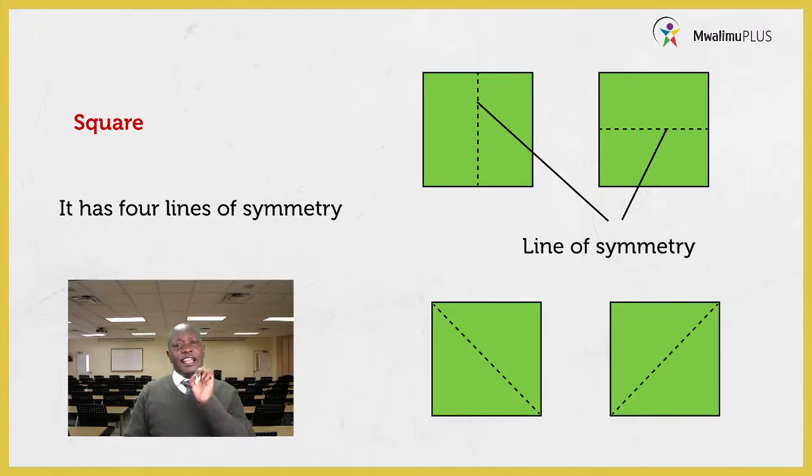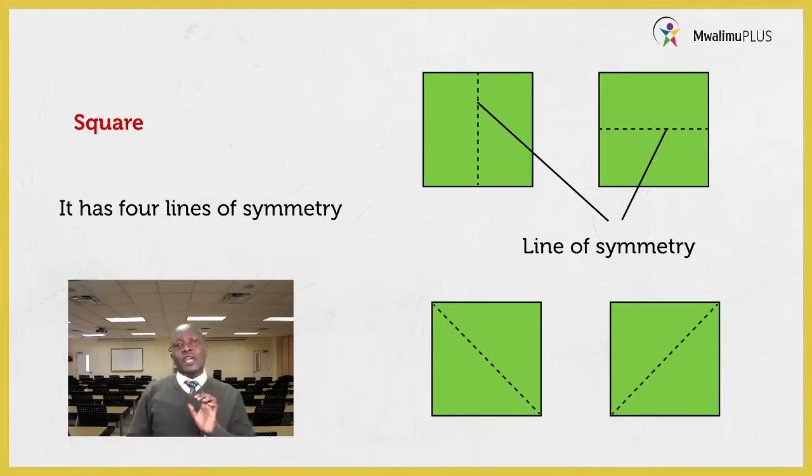And I've said that these are lines that divide a given object into 2 equal halves or parts. For instance, if I have a manila paper and I fold it into 2 equal parts, when I unfold the paper, I have a very straight line from one end to the other end, and that's what we call a line of symmetry, as you can see on your screen. You can fold it in different ways. You can fold it at the corners, vertically or horizontally. That does not matter, as long as you fold the paper into 2 equal parts.